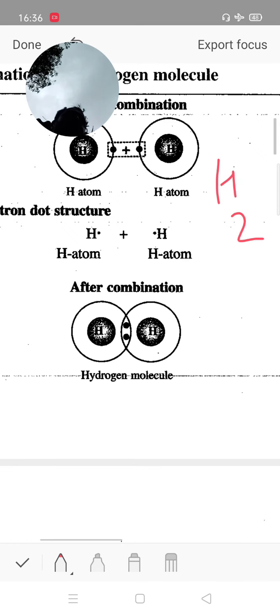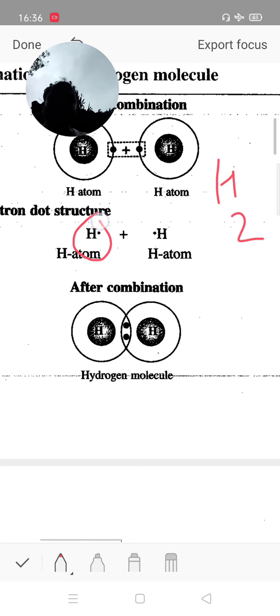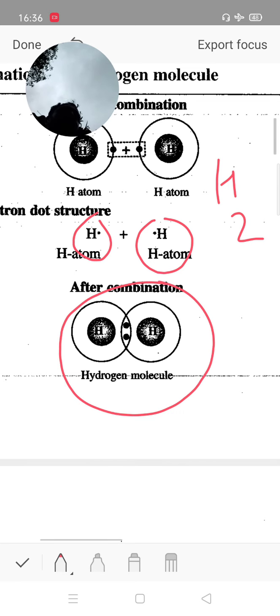The H2 molecule has a covalent bond: hydrogen single bond hydrogen. It is diatomic. Hydrogen has atomic number 1, so there is only 1 electron in the valence shell, and the other hydrogen also has 1 electron. The dot and dot form a single bond. It then has 2 electrons in the valence shell, which is a duplet, meaning complete, the noble gas configuration of helium. Therefore, it is an example of a covalent bond with a single bond. We already discussed nitrogen triple bond nitrogen.